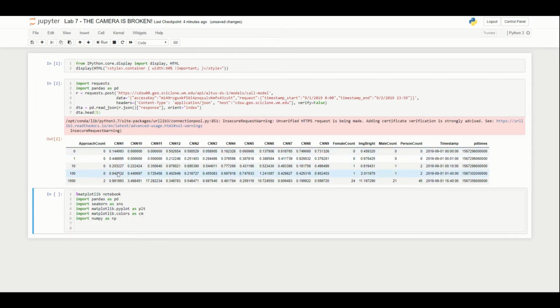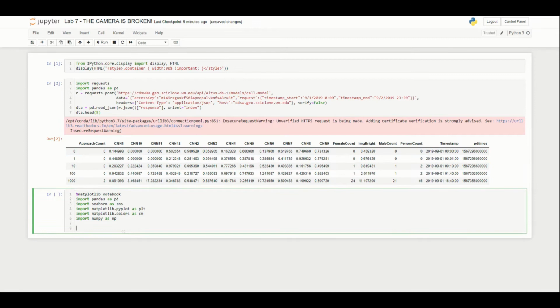So we have the convolutional neural network parameters. This is how many vertical lines there are in the image, whatever the case might be, number of females, image brightness. Last time we were predicting the absolute value of person count. And this week we'll be predicting just, was it busy or not.